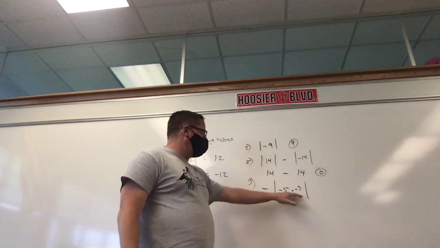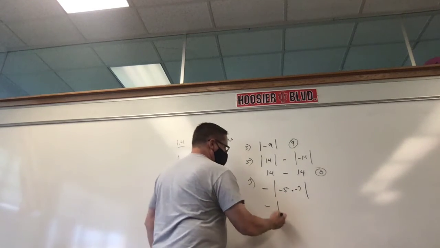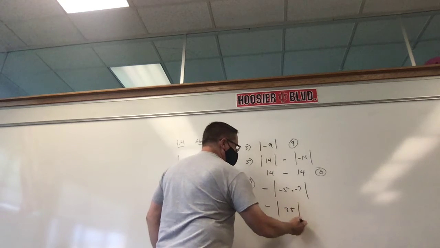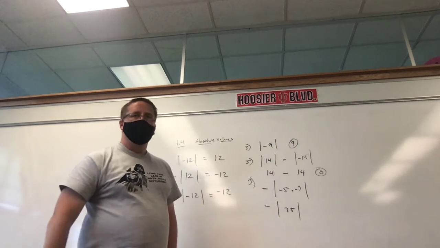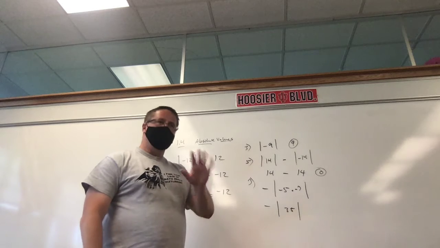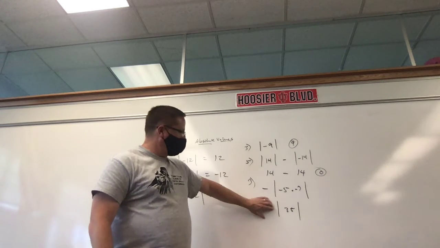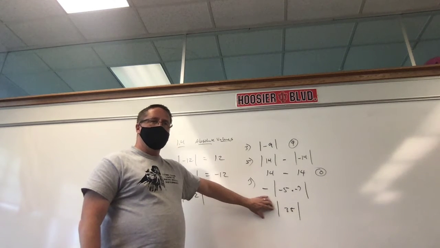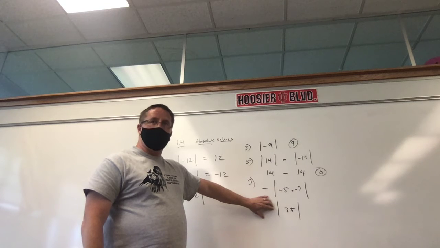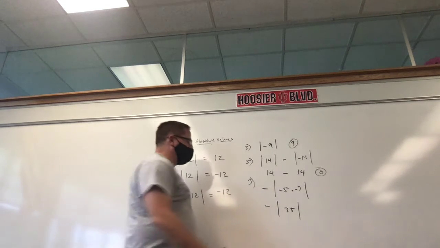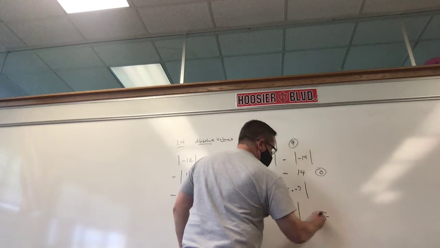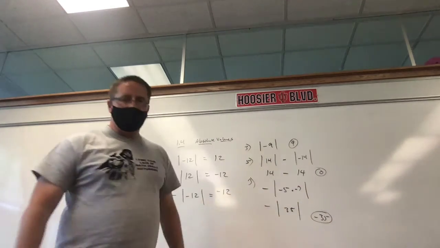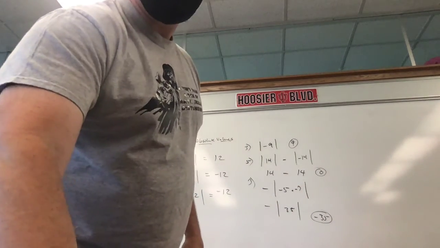What's a negative 5 times a negative 7? It's a positive. Positive 35. What's the absolute value of 35? Well, it's 35, but there's a negative sign. Okay, slow down. Let's back up there. Answer what I asked. What's the absolute value of 35? 35, but then like she said, that makes it negative 35. You're not wrong. I just wanted to, you went faster than me. If you're talking faster than me, you're talking way too fast because I talk too fast.